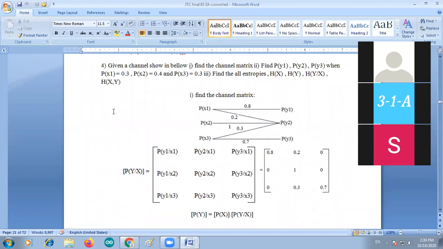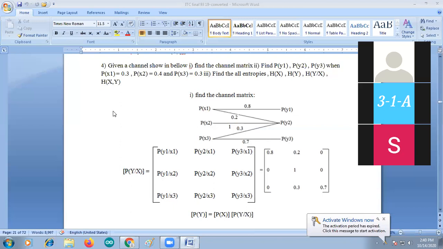Please note down the problem once. Given a channel shown below, number 1, find the channel matrix, and find P of y1, P of y2, and P of y3, where P of x1 is equal to 0.3, P of x2 is equal to 0.4, P of x3 is equal to 0.3. Okay, and also find all the entropies, that is H of x, H of y, H of y by x, H of x comma y.